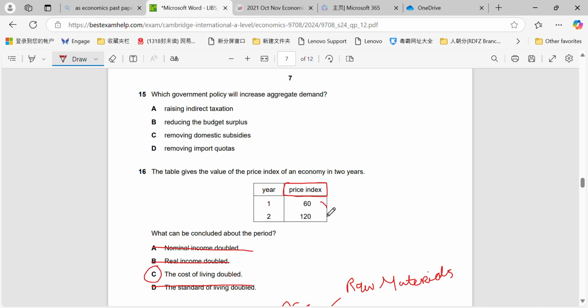Why? Because we can see the price index has doubled, which means that goods and services has become twice as expensive, which therefore means that the cost of living in that country has become 2 times as expensive as it was last year.